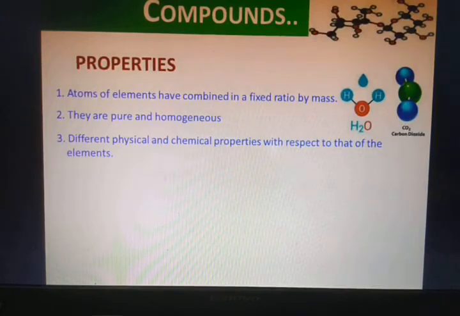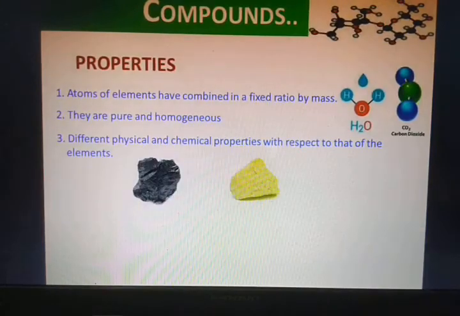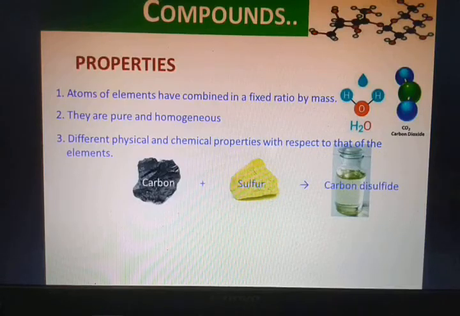Now for example, let's discuss different properties. We have three substances: carbon, sulfur, and carbon disulfide. As you can see, carbon is a black solid and sulfur is a yellow solid. These are the physical properties. When these two substances are made to react, the compound formed is a liquid.